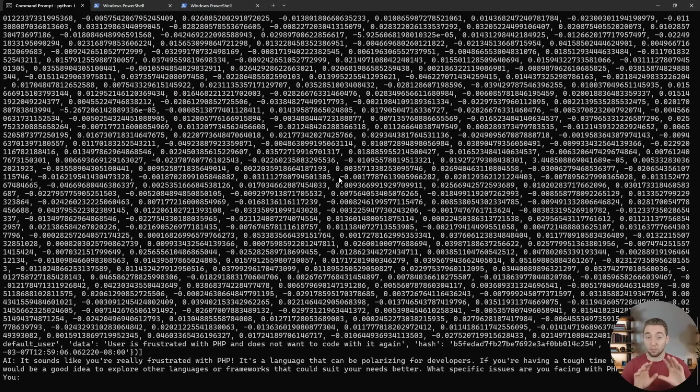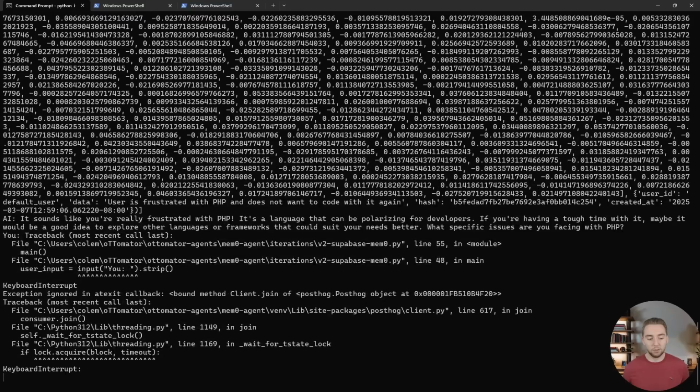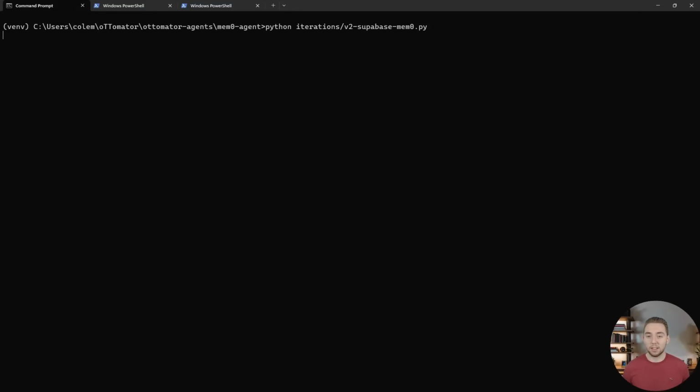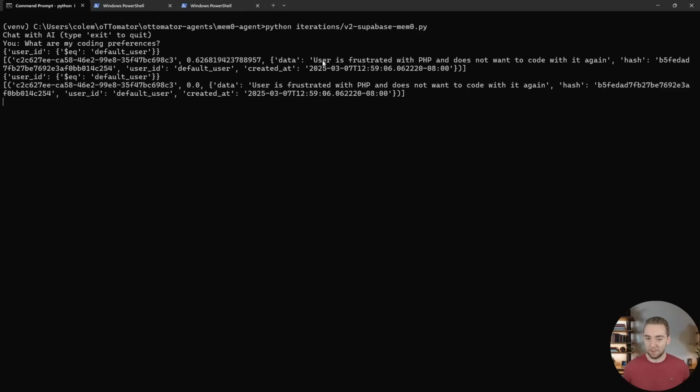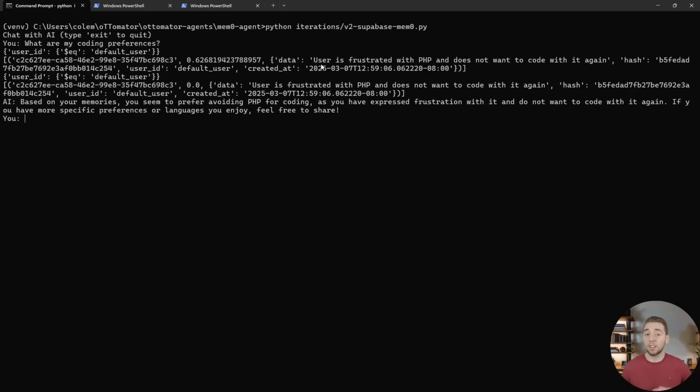And now to show you that this is really working as long-term memory, I'm going to quit my script and restart it completely. So even if there was conversation history with what I'm setting up here, we still have a fresh instance of the script. And so I'll ask it, what are my coding preferences? Then we'll see what it comes up with. So first it searches the memories, it finds the one that we have right here. And this is going to work great even if you have a ton of memories, by the way. I just have one to keep everything simple here. And yeah, it says based on your memories, you seem to prefer avoiding PHP for coding. I mean, yes, to say the least, that is what I said. So that is working great.